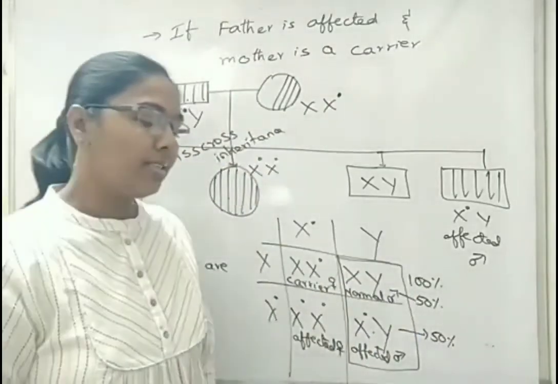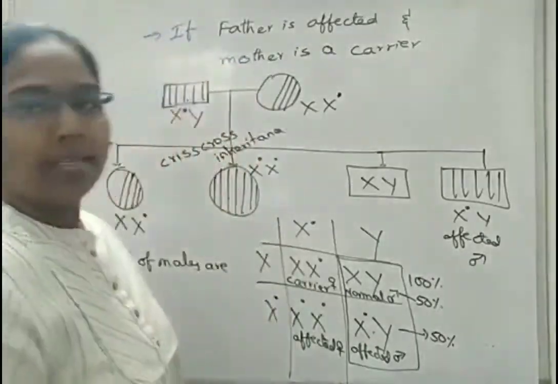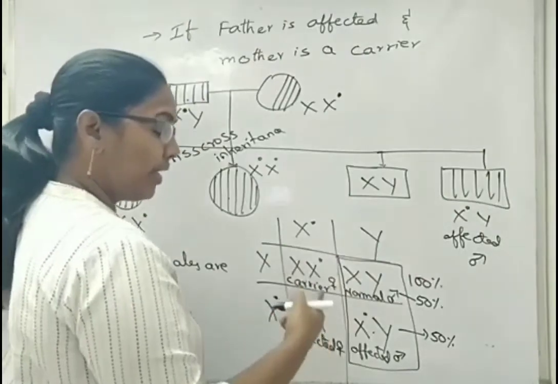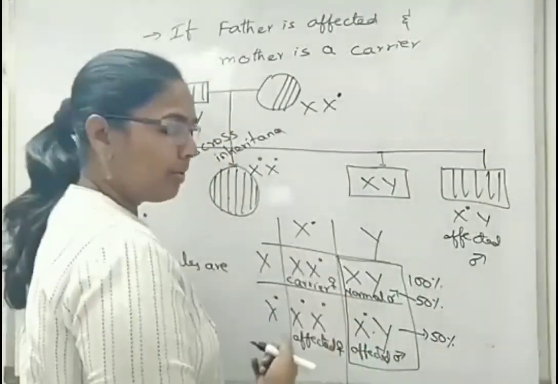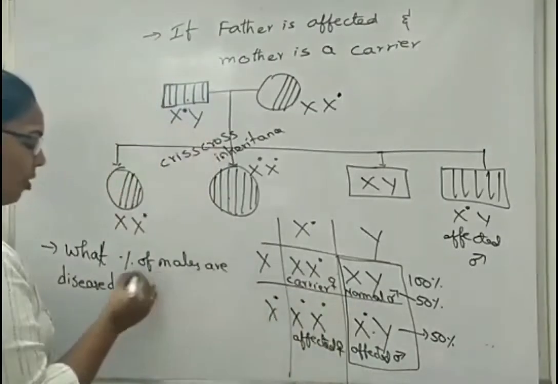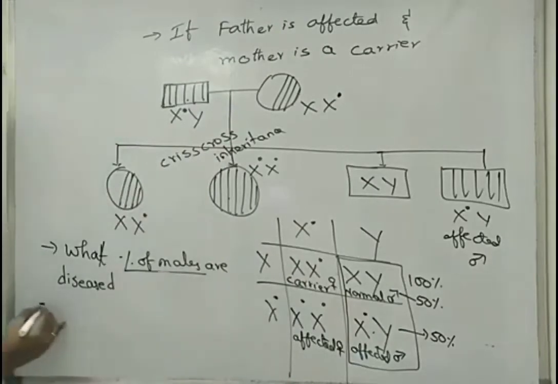But if the question is asked what percentage of offspring are affected, then the answer will be different. If we consider the total number of children, when the question is asked what percentage of the offspring, then we have to take the total number of children as 100%. If the question was asked what percentage of the males, then only males should be taken as 100%.